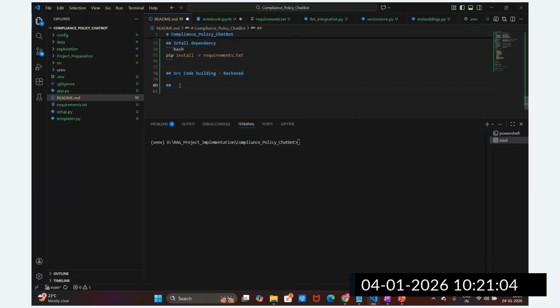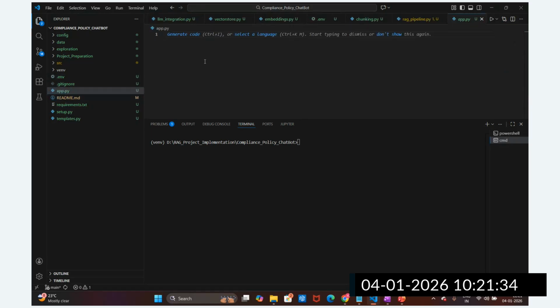We are going to create the front end. So we are going to write this app.py file. It is a front end application. In the app.py file, we are going to utilize the Streamlit application, guys, for building it. So now let me create this Streamlit application.